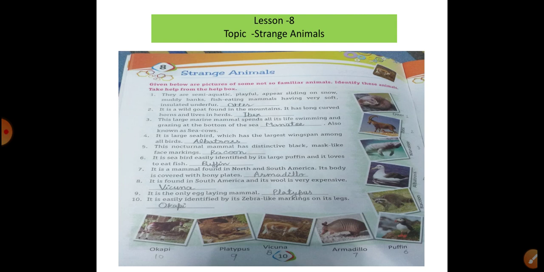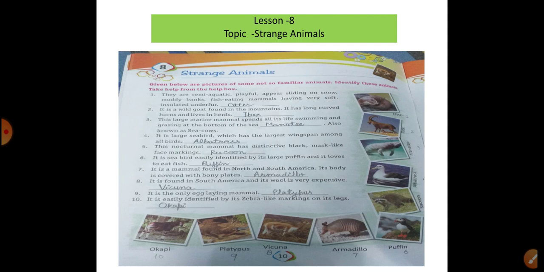The mammal has hair and a distinctive black mask-like face. The name is raccoon. Sixth, it is a sea bird, easily identified, that loves to eat fish: puffin.